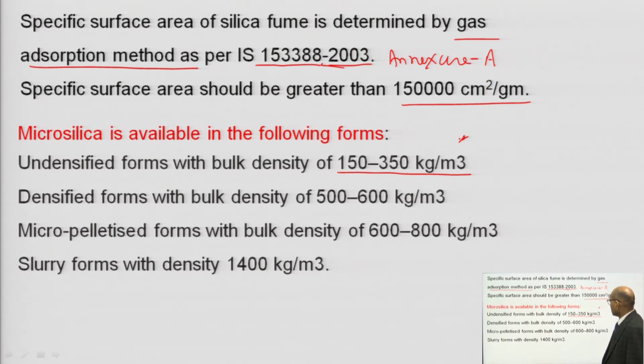Suppose this is bulky; to reduce that, you can densify it. If you densify, the bulk density can be increased to 500 to 600 kilogram per meter cube. So, this process you have to adopt to increase the densification of the microsilica.